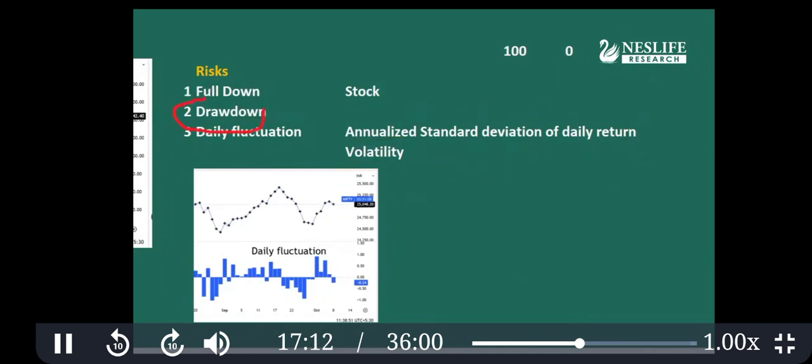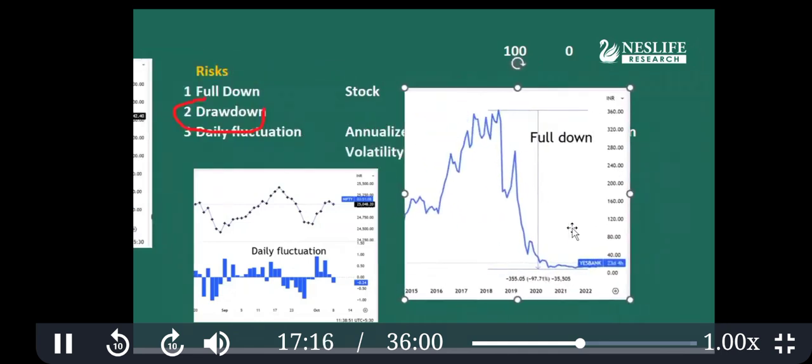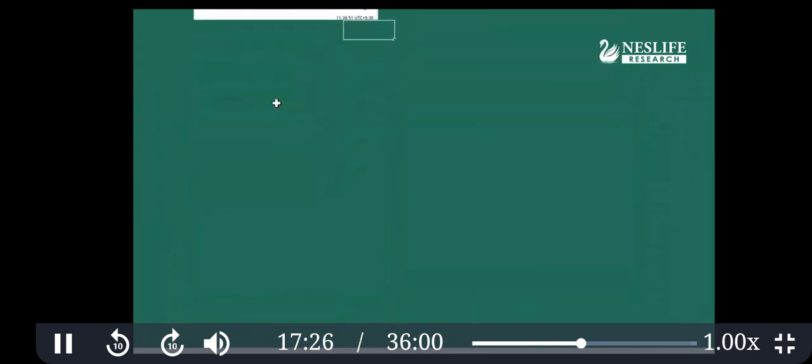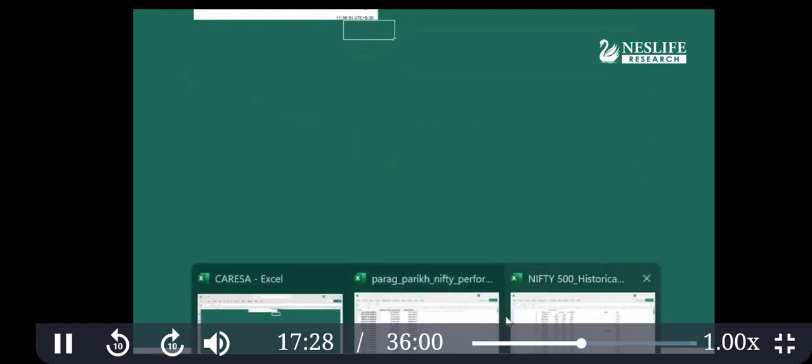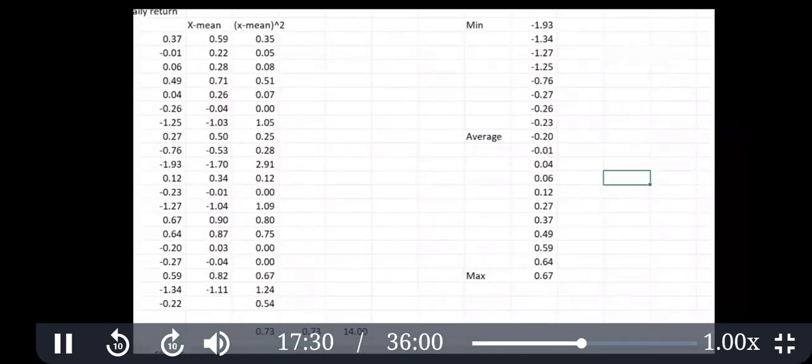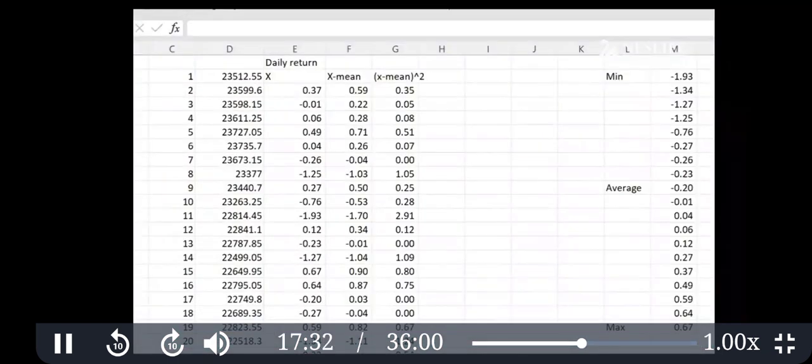But since finance professionals use volatility, the standard deviation, and that data is easily available for comparison, we are going to use the fluctuation of daily prices. So let me show one picture here and explain how that is done.